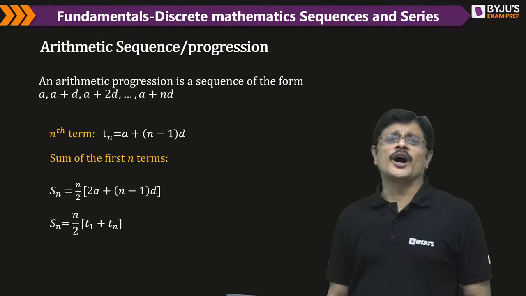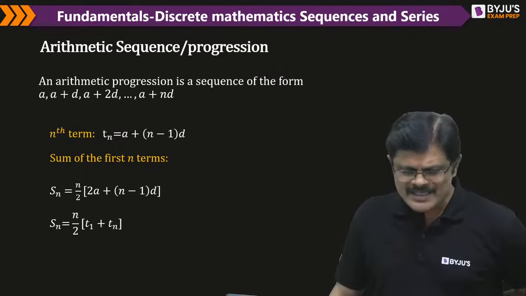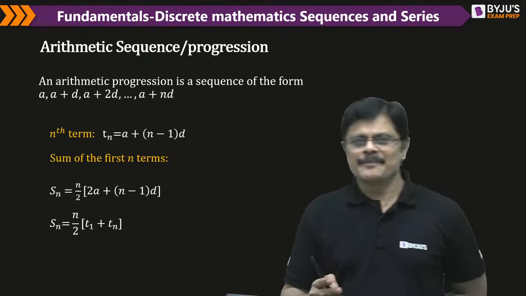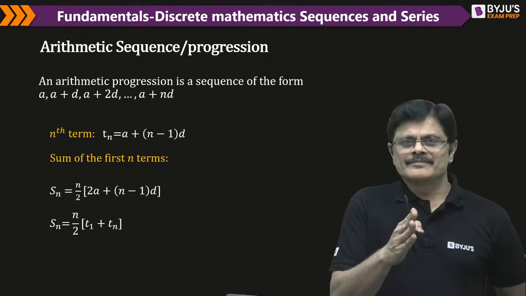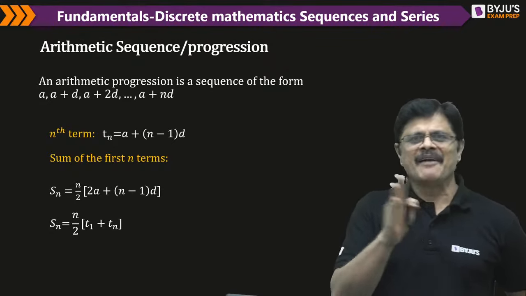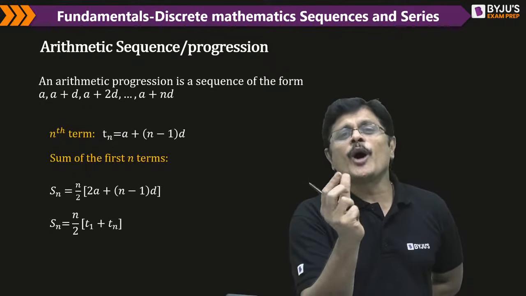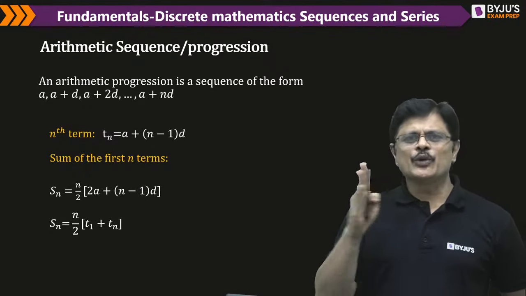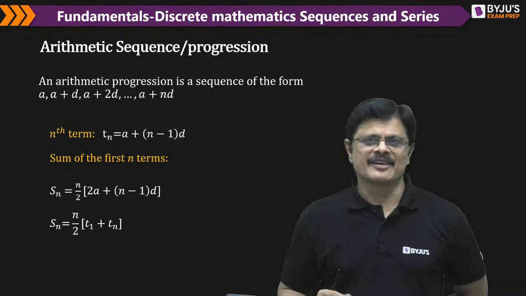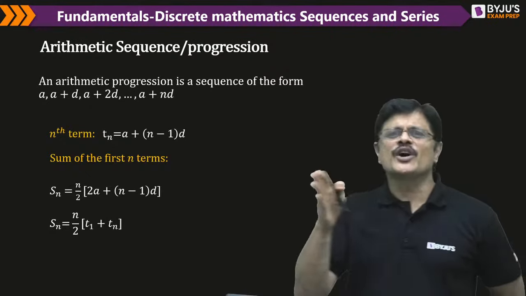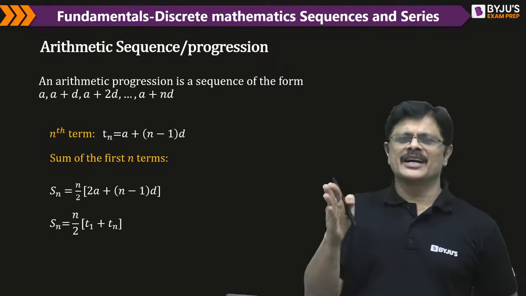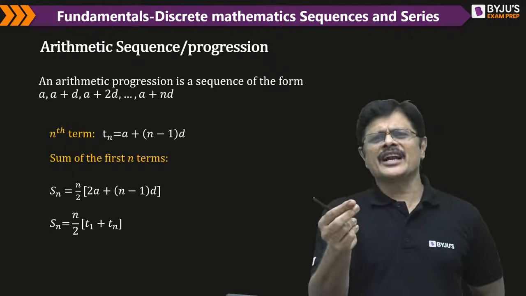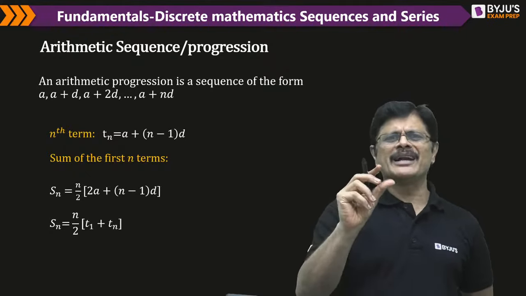Arithmetic sequence or progression. What is an arithmetic sequence or progression? In an arithmetic sequence, the first term and the second term have a difference called the common difference. So the difference will be common, the same, between every two elements, my dear friends. If you take any two consecutive elements, they have a difference. We generally call it the common difference, denoted by D.